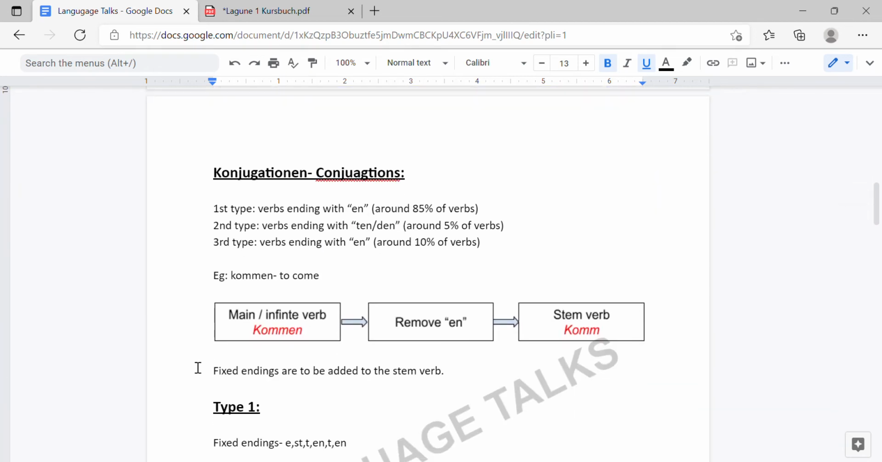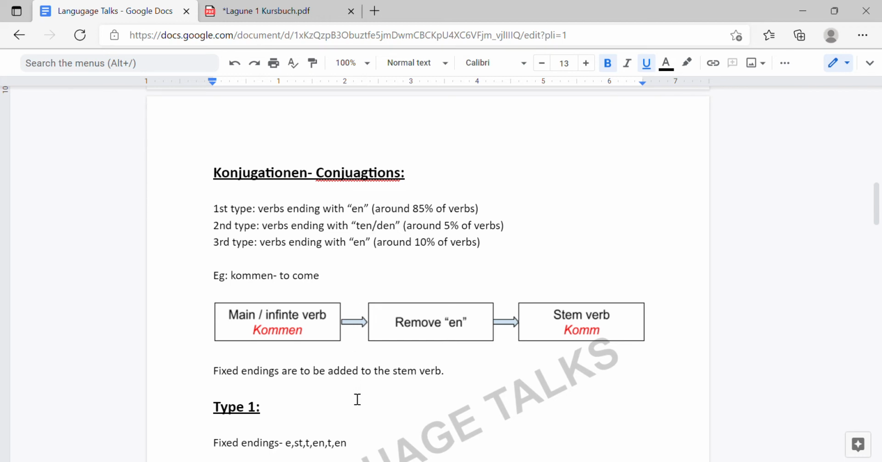The next important concept that we will be seeing today is the conjugation of the verbs. So in German we call it the Konjugationen. There are three types of verbs in German. The first type includes almost 80 to 85% of the verbs in German. Okay, so a clue to identify these kinds of verbs is the endings. The first type verbs generally end with en.